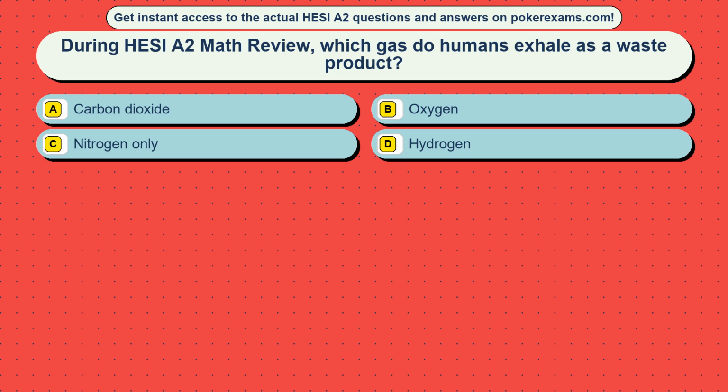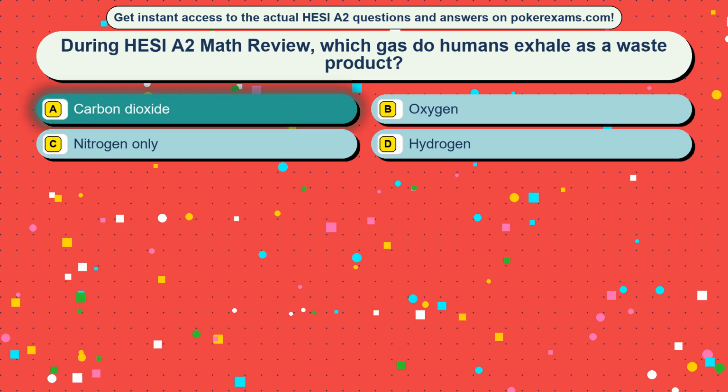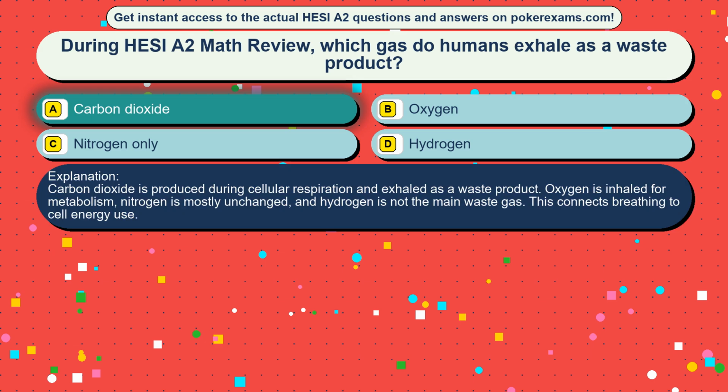Question 1. During HESI A2 Math Review, which gas do humans exhale as a waste product? Option A, carbon dioxide. Option B, oxygen. Option C, nitrogen only. Option D, hydrogen. The correct answer is option A, carbon dioxide. Carbon dioxide is produced during cellular respiration and exhaled as a waste product. Oxygen is inhaled for metabolism, nitrogen is mostly unchanged, and hydrogen is not the main waste gas. This connects breathing to cell energy use.